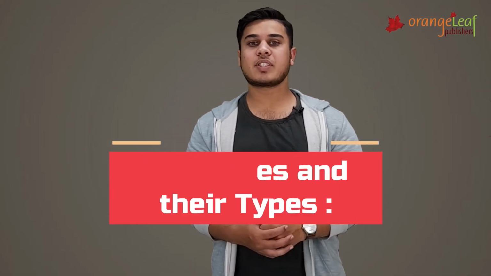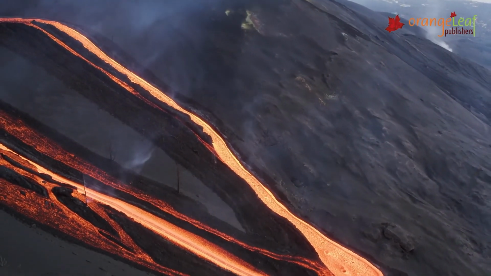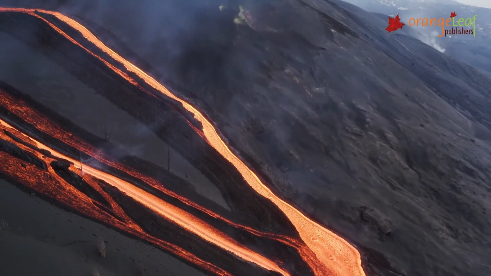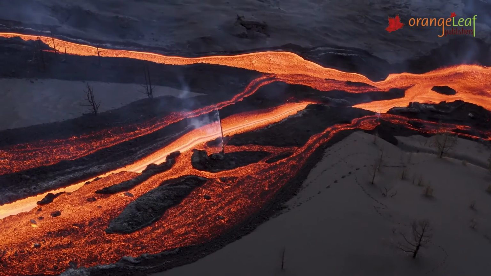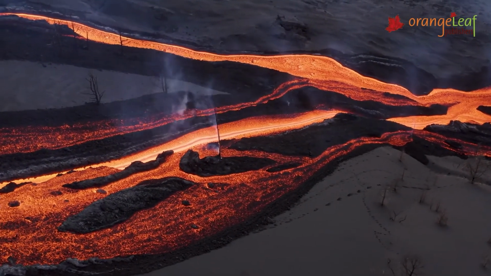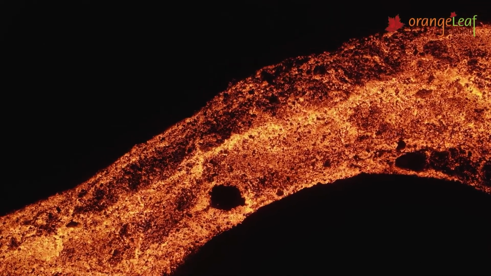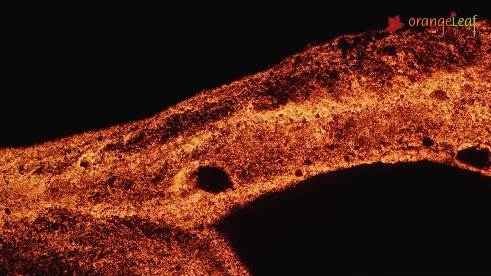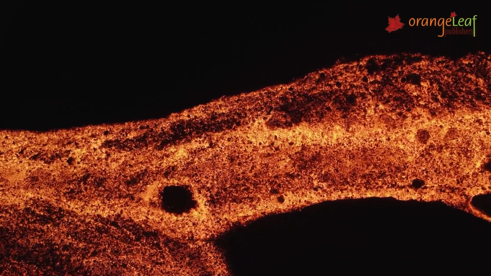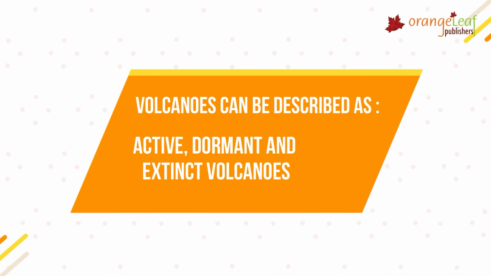Volcanoes and their types. A vent or crack on a mountain out of which hot magma flows out is called a volcano. A vent is a place on the Earth's surface where the crust is weak and it develops a crack. Once hot magma flows out of the Earth's surface, it is called lava. After a volcanic eruption, a crater is formed at the vent. Volcanoes can be described as active, dormant, or extinct.